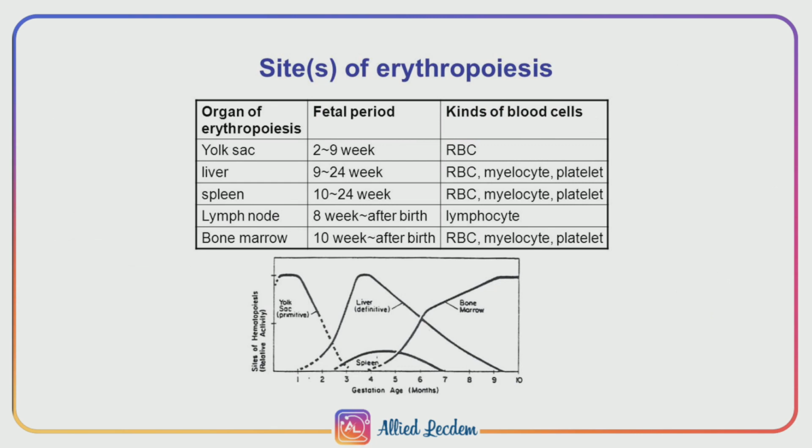Next, as we can see in this table, in the fetal period of 2 to 9 weeks, the organ where erythropoiesis takes place is the yolk sac. In 9 to 24 weeks, it is the liver. In 10 to 24 weeks, it takes place in the spleen. From 8 weeks till after birth, it is the lymph node. From 10 weeks till after birth, it is the bone marrow.